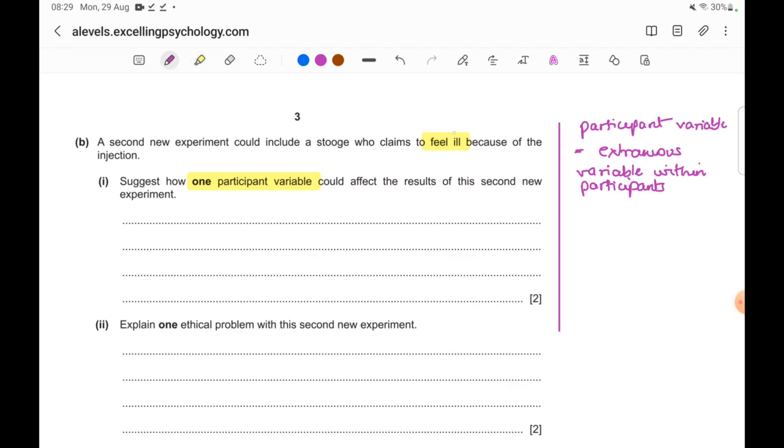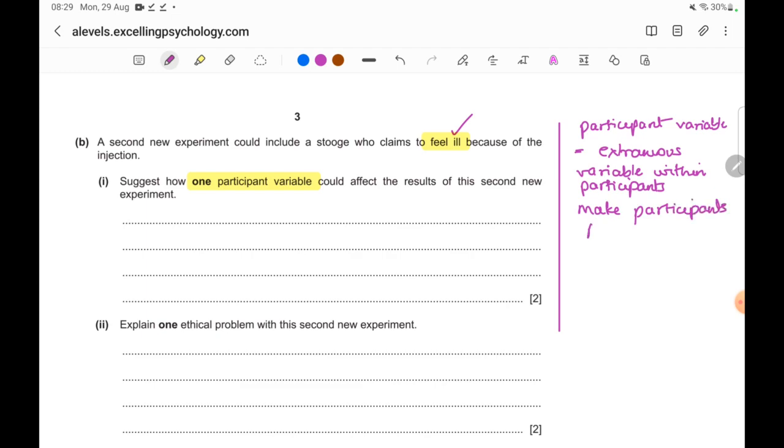Now, if a researcher is replicating that study and making the stooge pretend as if he's ill, what is he expecting? He's expecting that participants will also start to feel ill when they look at the stooge. Okay, so first be clear on what the experiment is trying to do over here. Always for any question, understand the purpose of conducting the study first. So here the experimenter's desire is to make participants feel ill.